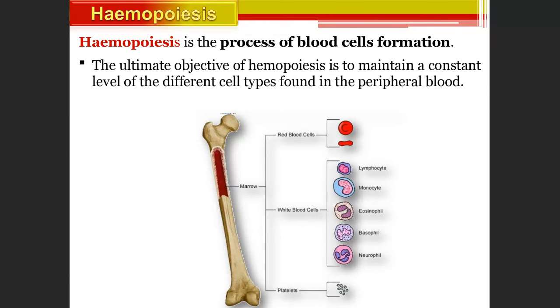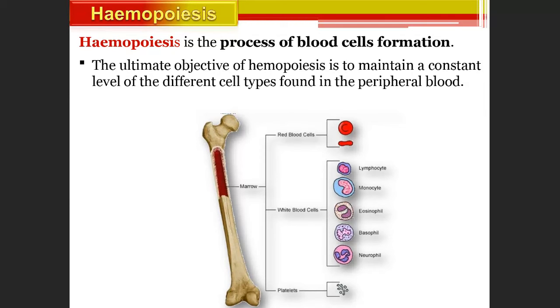peripheral blood. So hemopoiesis, we may ask in exam, what is hemopoiesis? Hemopoiesis means the process of blood cell formation. Why should it form? Because hemopoiesis maintains the constant levels of different cell types in the peripheral blood.